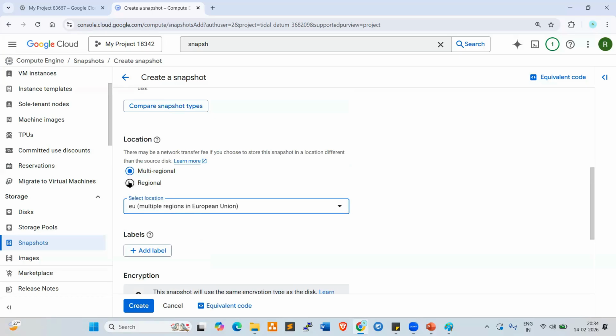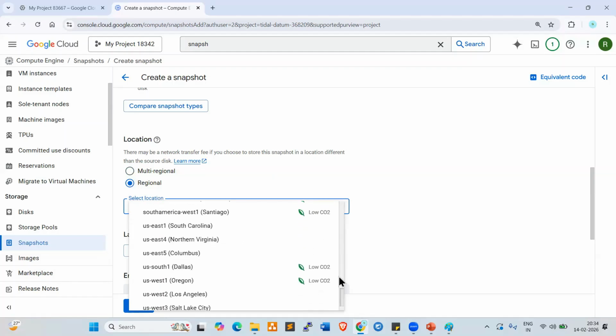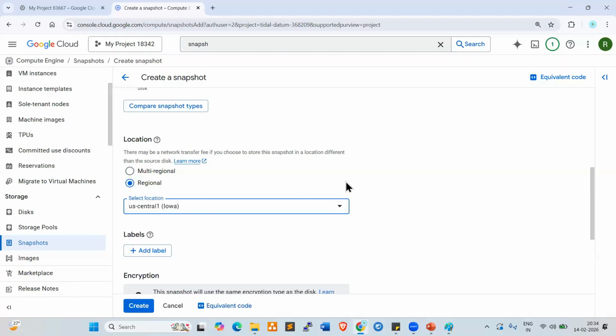If you select regional, it is only one region, like US Central 1, Iowa, and any region you can select here. But when you select multi-region, it is at least two regions. Select the default one, multi-regional.